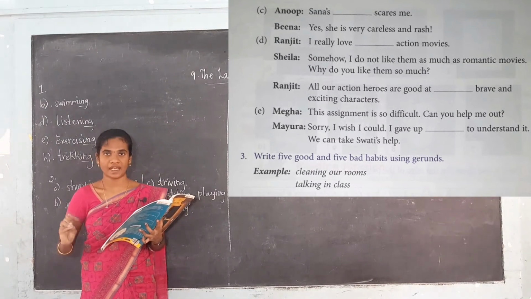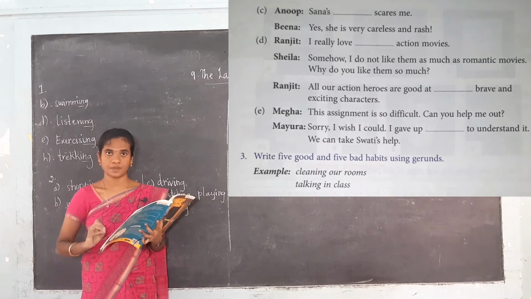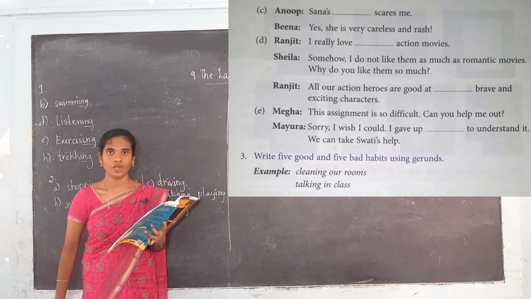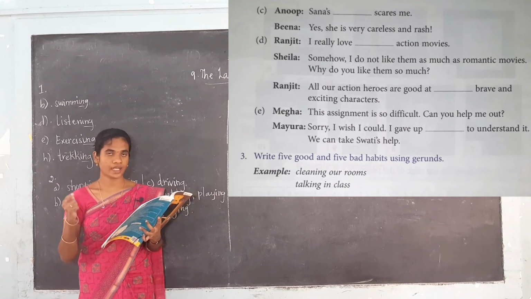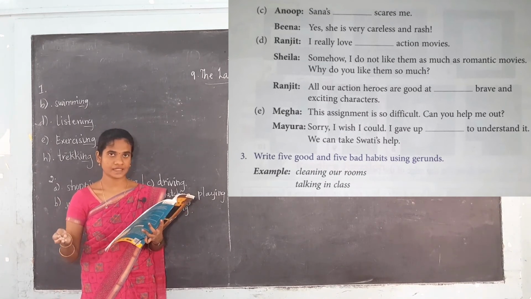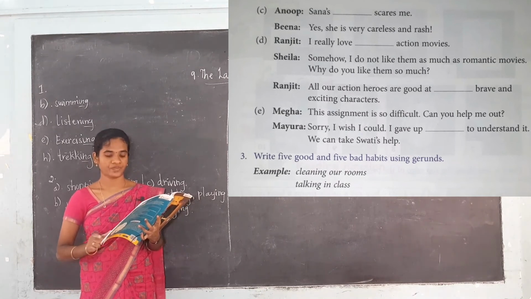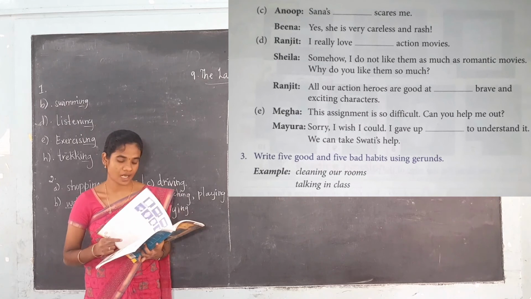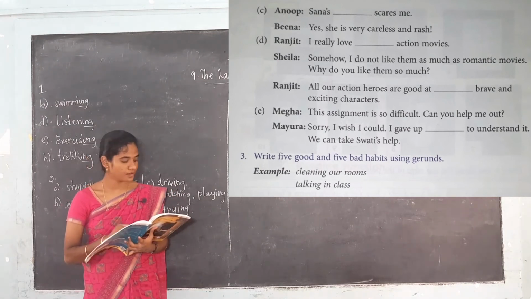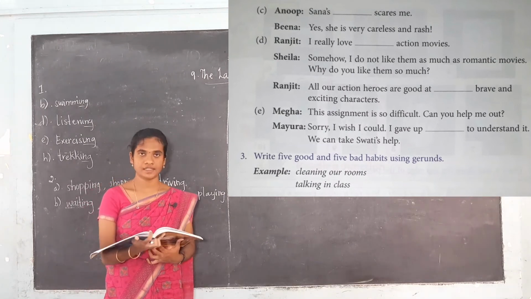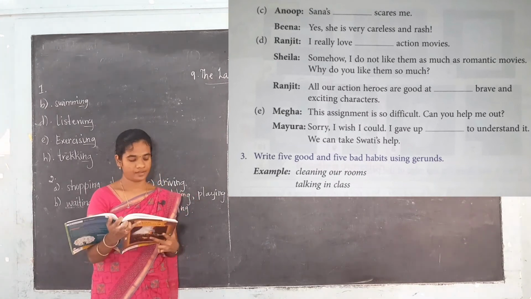Okay, steps to make a lantern. Okay, steps to make the paper lantern. It is just the paper lantern only that you have to make. In the box also they have given the phrases. With the help of the phrases you have to write the steps to make a paper lantern. In that the first and the last step are given for you. See here, take the next page. There are totally 10 steps to make a paper lantern.